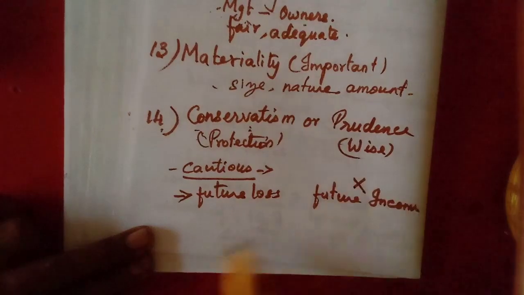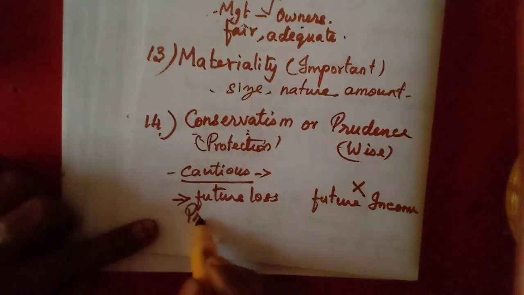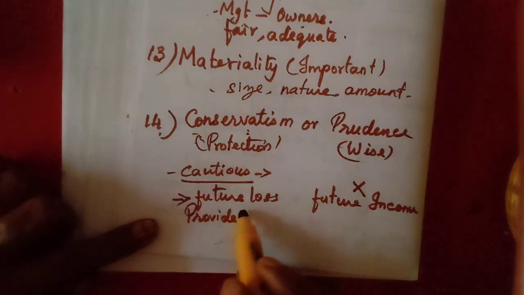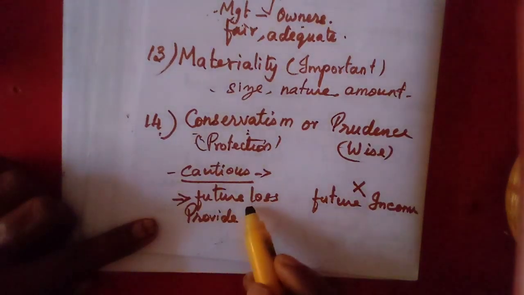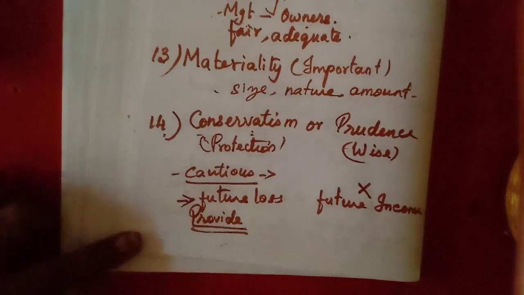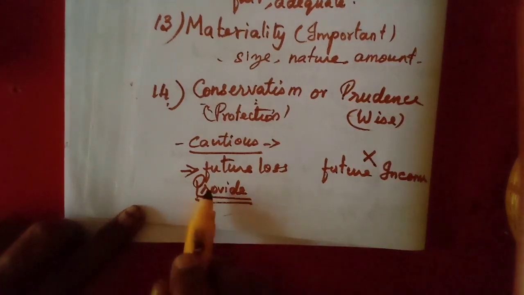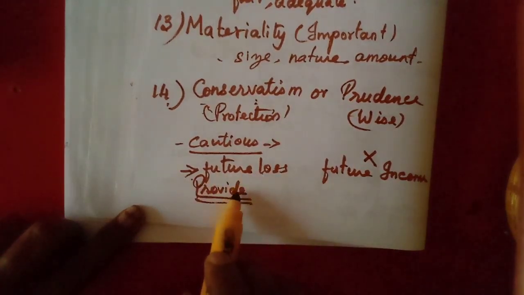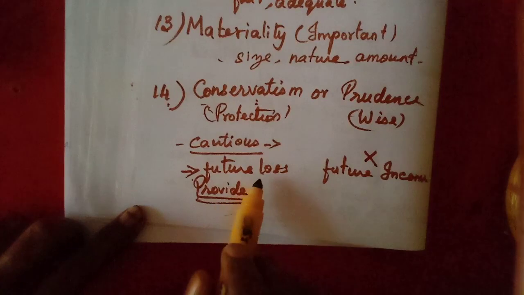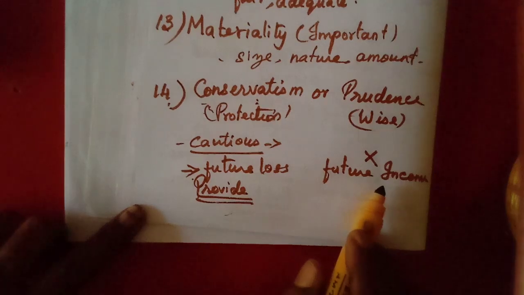They must not worry about the future income, but they must provide for the anticipated loss. The loss must be anticipated and we have to provide for it, because in future we may suffer a loss in the business. For that purpose, now itself we have to provide something just as a safety measure. But future income, next year we will get some income, so this year itself we may not add it.